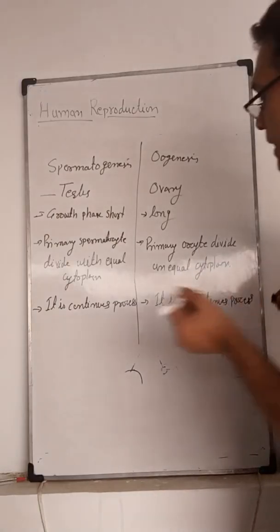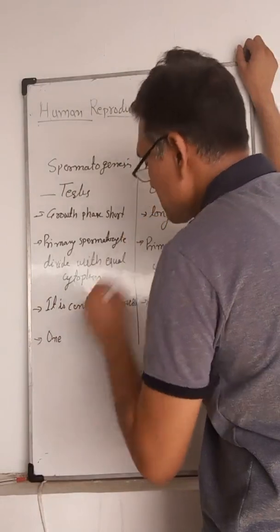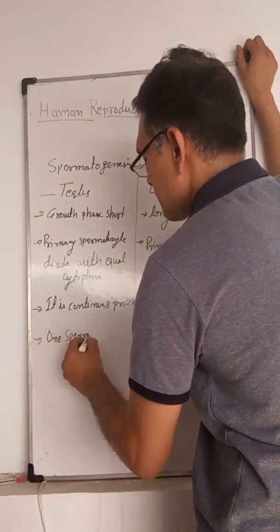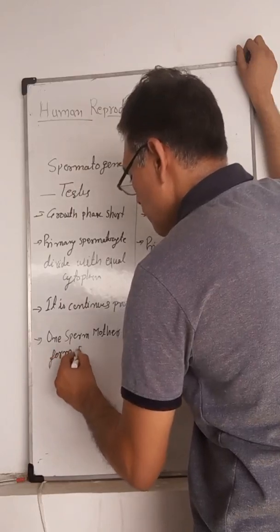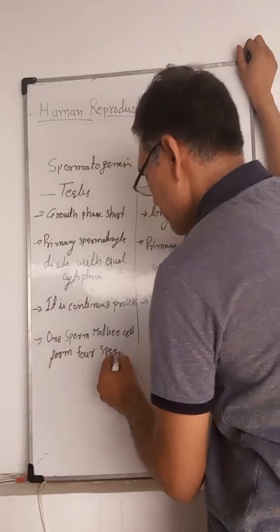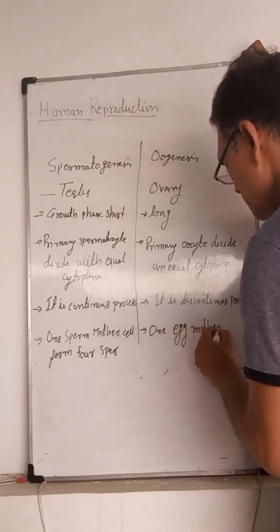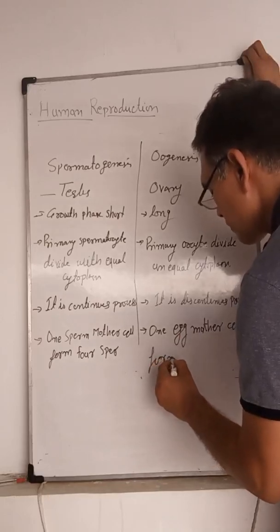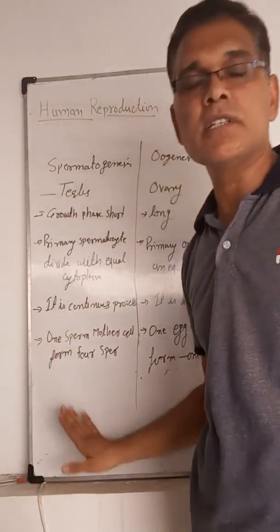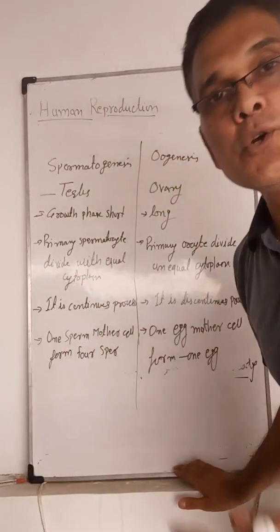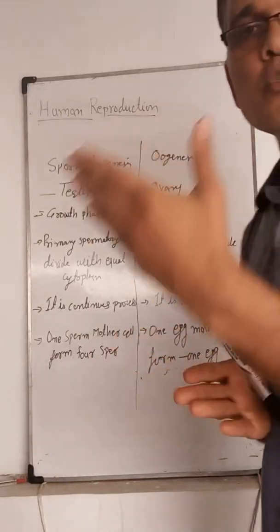Here, one sperm mother cell forms four sperms, and one egg mother cell forms one egg. Spermatogenesis starts after puberty, but oogenesis starts during the embryonic stage. So this is the main difference between oogenesis and spermatogenesis.